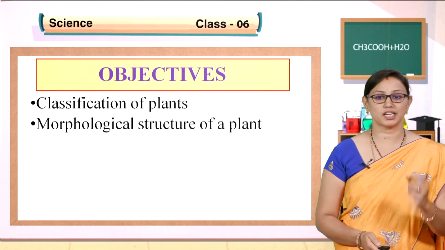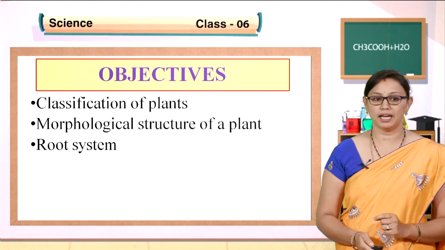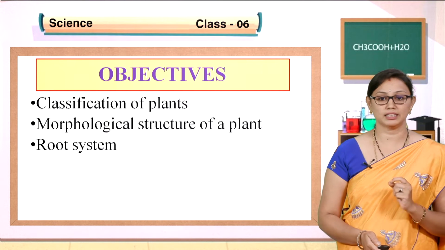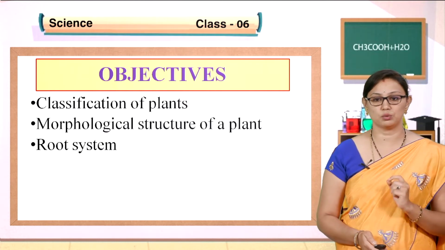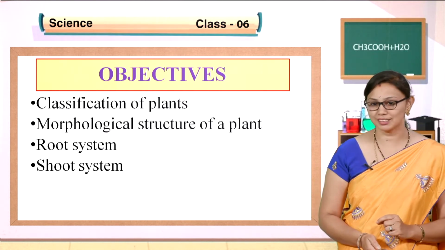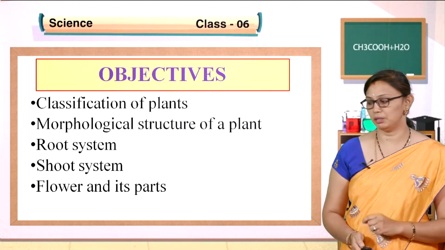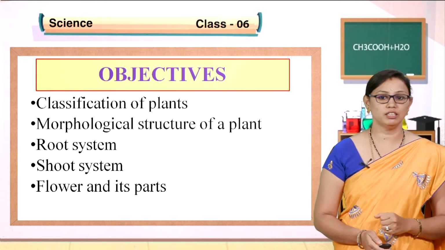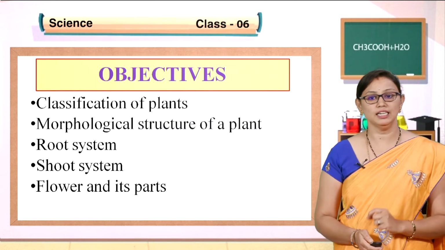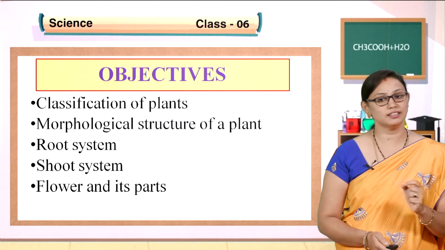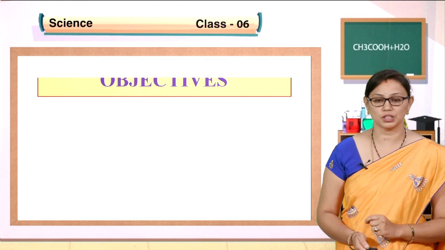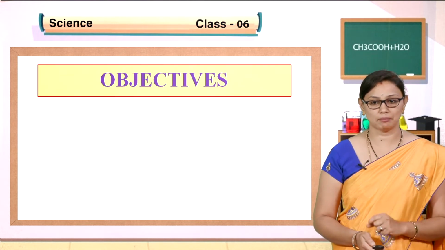What is the basic structure of plants, and in that you will be studying in complete detail the root system, the shoot system, and the flower and its parts. These are the major parts of a plant you will be discussing in this chapter. As I told, we will be learning this chapter in two sessions.